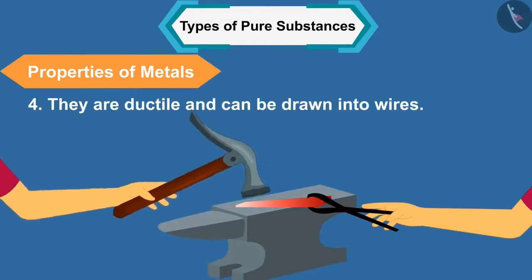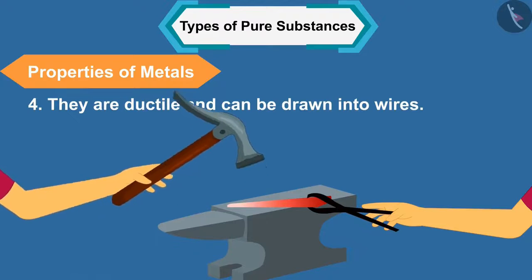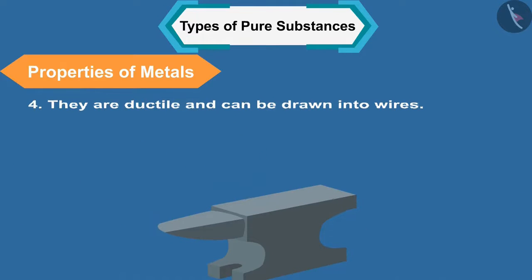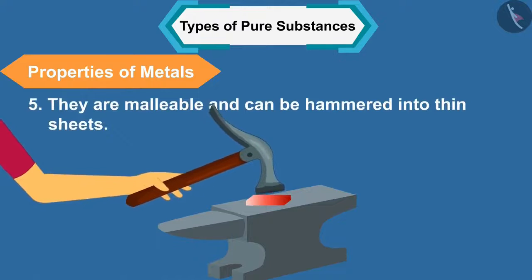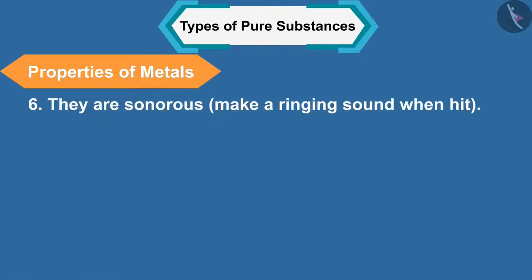They are ductile and can be drawn into wires. 5. They are malleable and can be hammered into thin sheets. 6. They are sonorous, they make a ringing sound when hit.